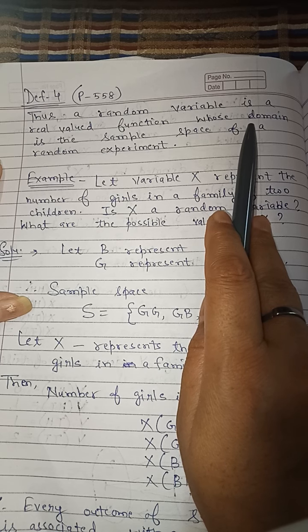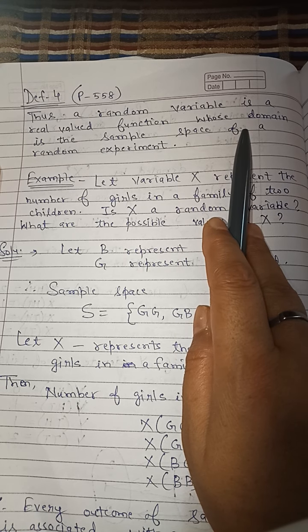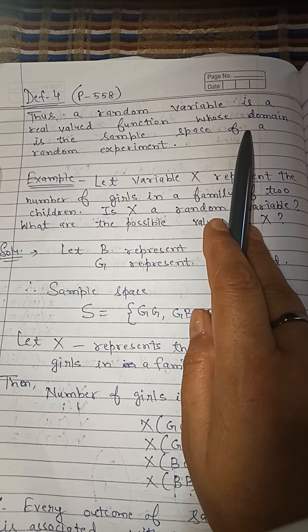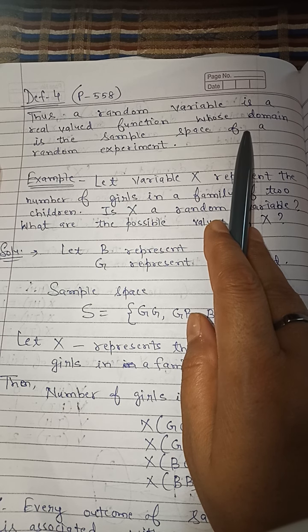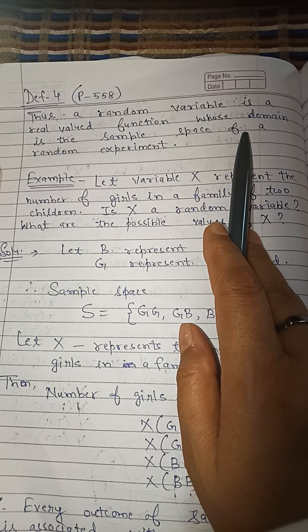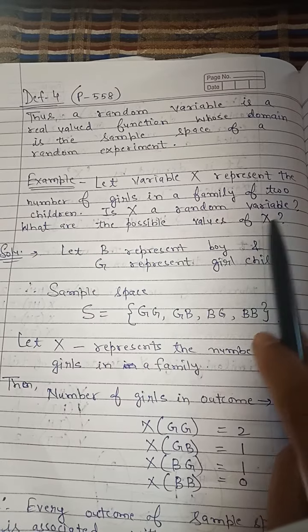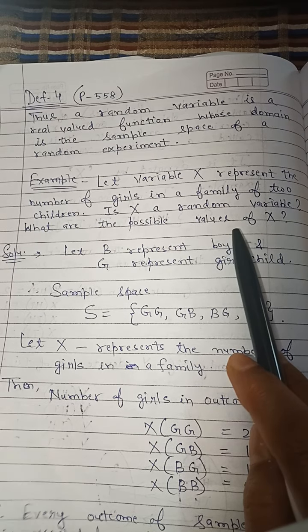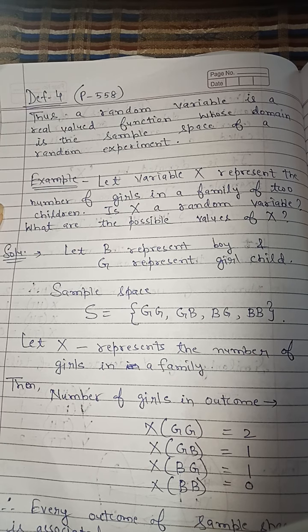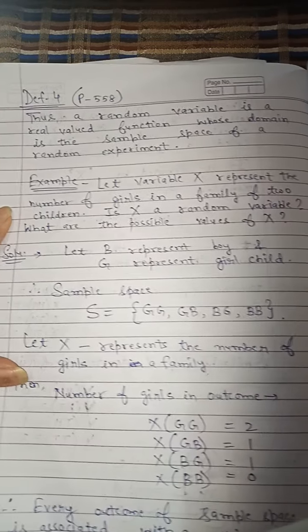The values which they get, these are known as the random variables. You have to understand it very nicely, because the next topic is probability distribution, and if you are unable to find the random variable, you will be unable to do the questions of probability distribution also. So I am taking only a single topic in this video, random variable. Let's do an example, so you will understand more.